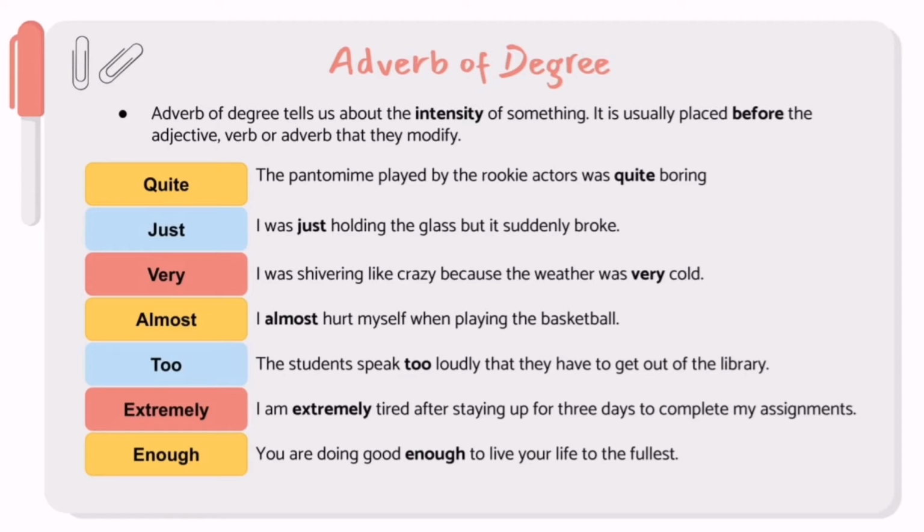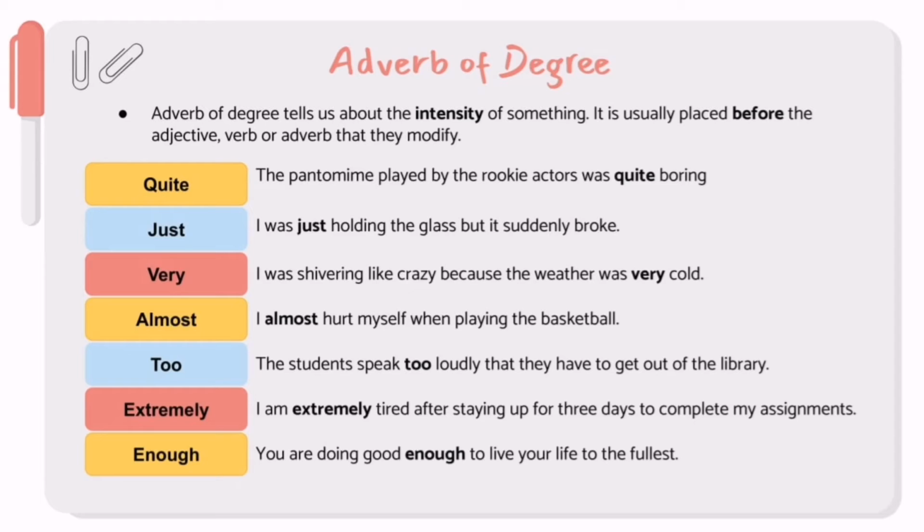Following next is the adverb of degree. Adverb of degree is used to tell about the intensity of something. It is usually placed before the adjective, verb, or adverb that they modify. Here is some example. Firstly, quite. The pantomime play by the rookie actors was quite boring. The adverb quite here is to modify the adjective boring.